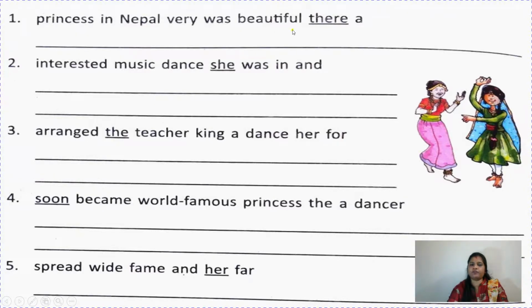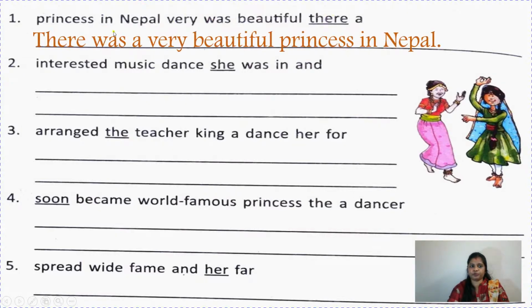Princess in Nepal very was beautiful. There, so children, there is underlined. So let's begin the sentence with there and T will be capital. So let us frame a sentence. There was a very beautiful princess in Nepal. Nepal is the name of a place, so N capital and give a full stop as it states something.